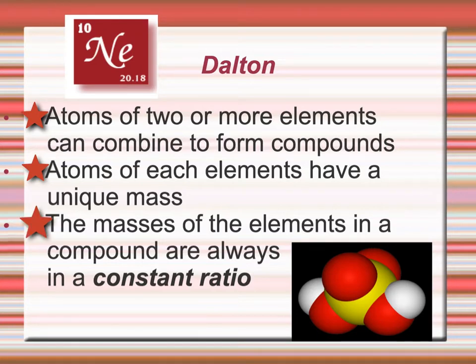And finally, Dalton knew that if you are creating a compound, the masses of the elements in that compound are always in a constant ratio. So if we go back to our water molecule, we know that the ratio of hydrogen atoms to oxygen atoms is 2 to 1: 2 hydrogens for every 1 oxygen. And that's true for every molecule of water you will find everywhere in the world. So that's where we get the constant ratio.